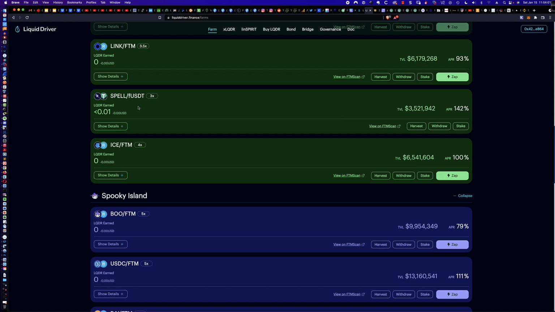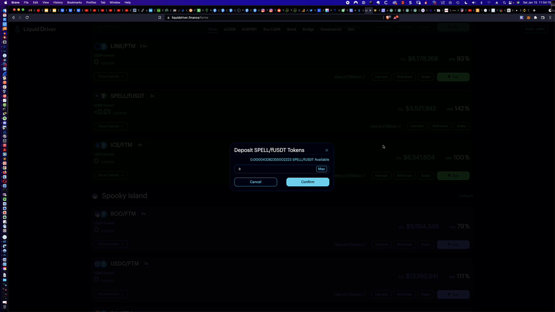And again, this is listed under Spirit Swap, and that's how we did all of the stuff we were doing in terms of creating that liquidity pair, because there was no zap option here. Again, it would be great if they had that, but it's not here. So again, an extra step, not a big deal. We're going to click on stake.